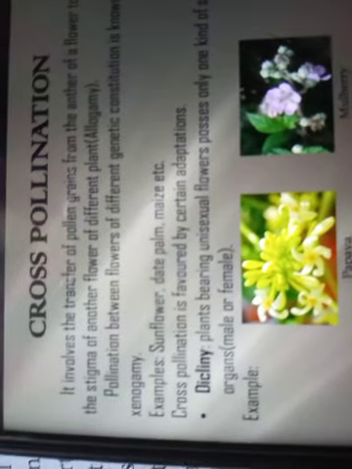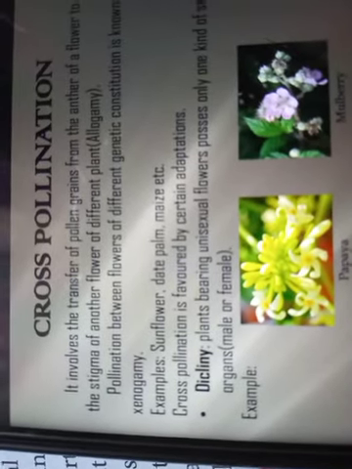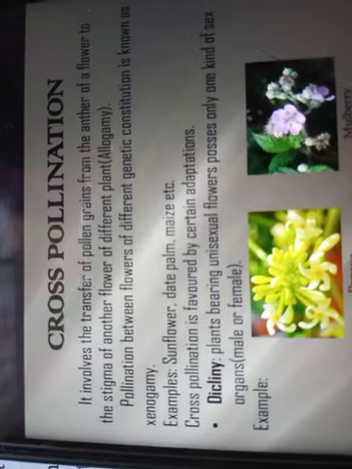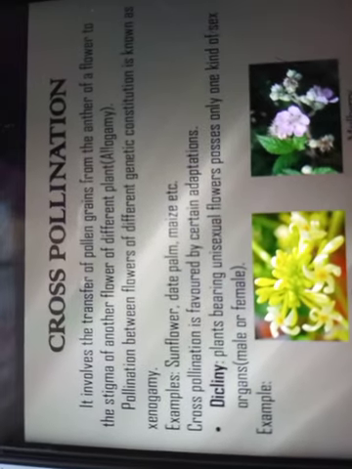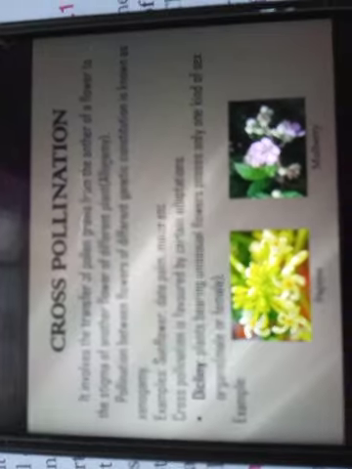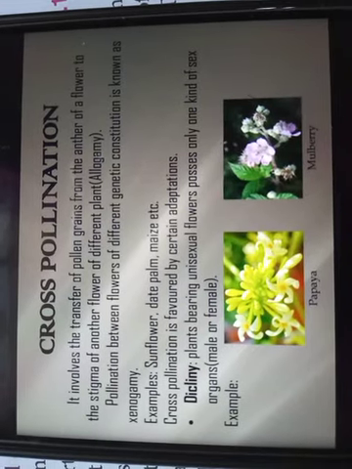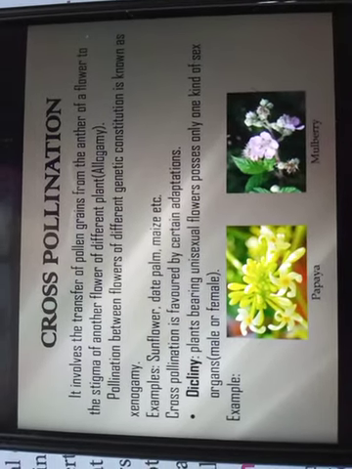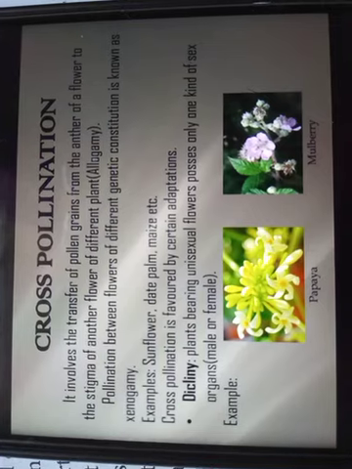Now let us see another type of pollination, that is cross-pollination. It involves the transfer of the pollen grain from the anther of a flower to the stigma of another flower of a different plant. It is also known as allogamy.